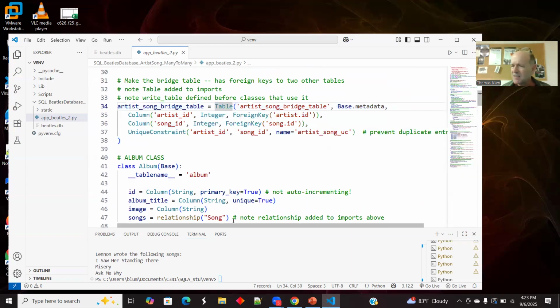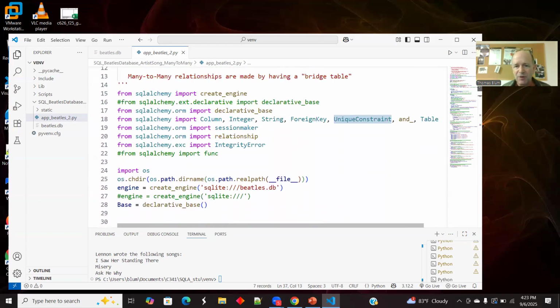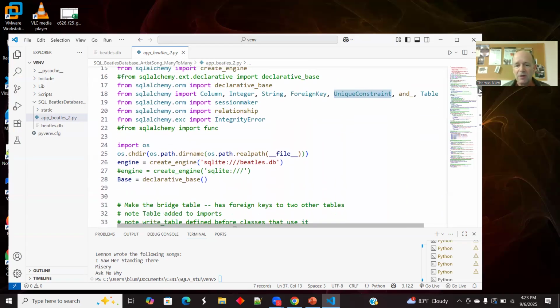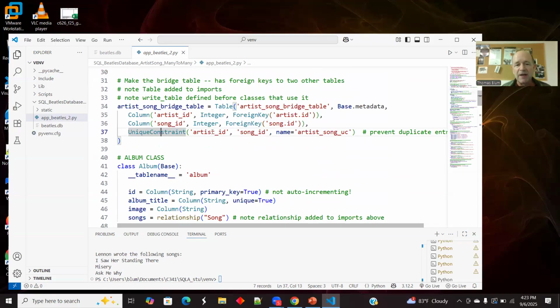So I'm making it explicitly as a table. And here is the unique constraint, and that is something that you have to import up here. I'm saying that artist and song, that combination must be unique in the bridge table. Otherwise, it's just a duplicate entry of the relationship. And then you give them a name.